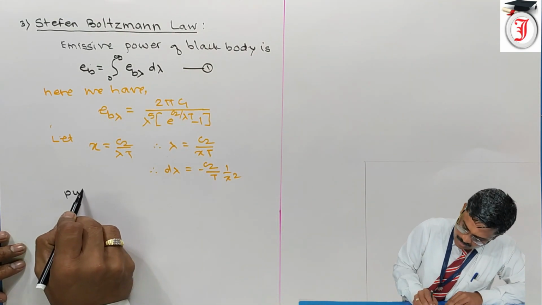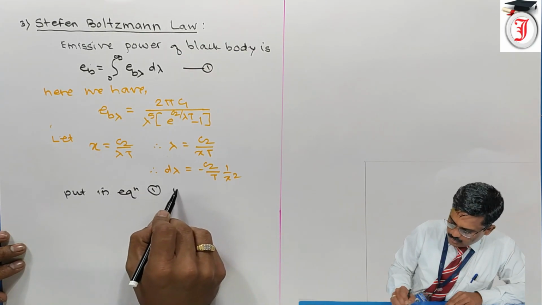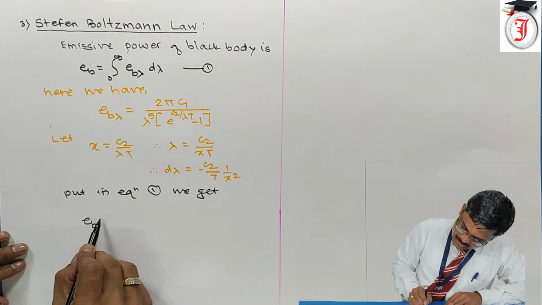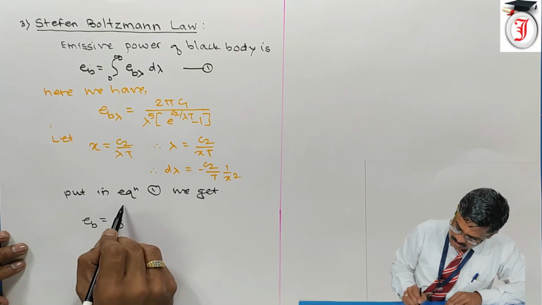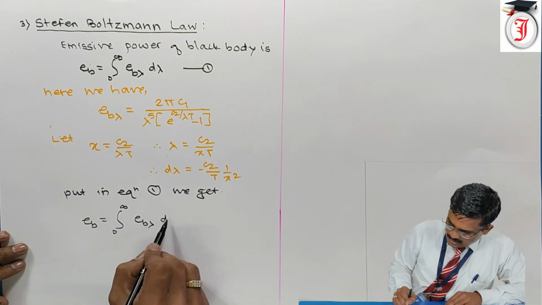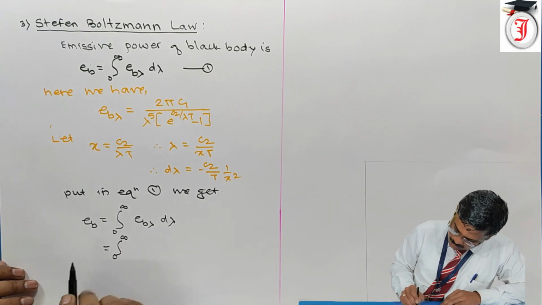So putting in equation 1, we get EB is equal to integration 0 to infinity EB lambda d lambda, this is equation number 1, that is equal to 0 to infinity.